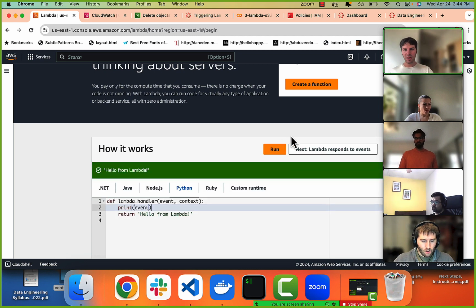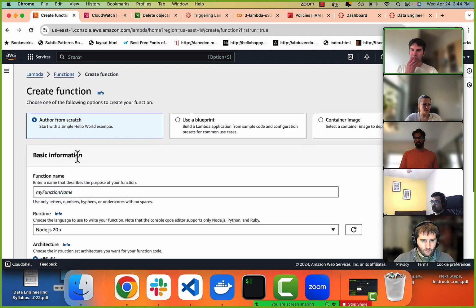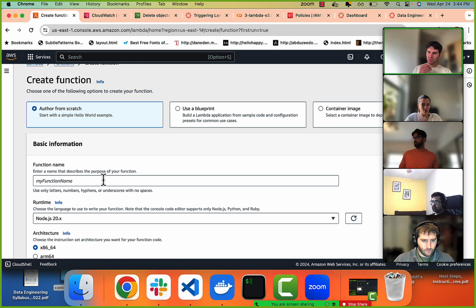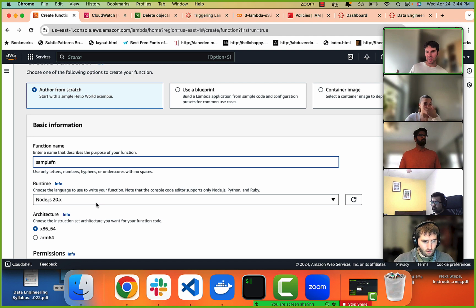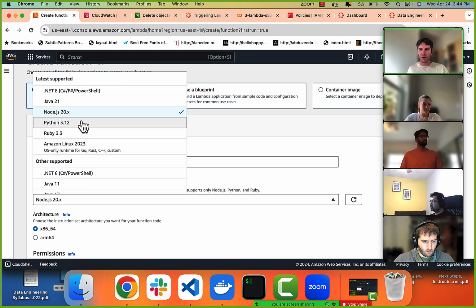Let's click create function, and we'll do author from scratch. The function name is sample function. Choose the runtime. This is basically like setting up an environment. What do you want to install? Do you want it to be running on Node? We want it to be running on Python.